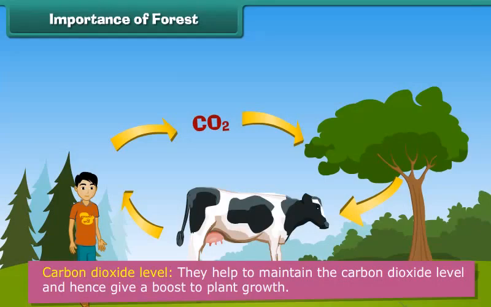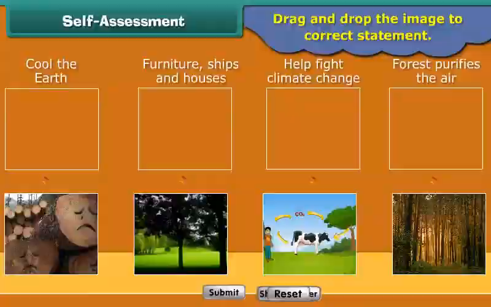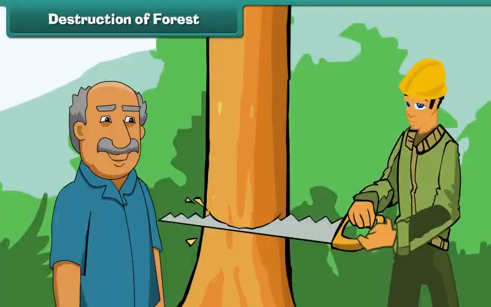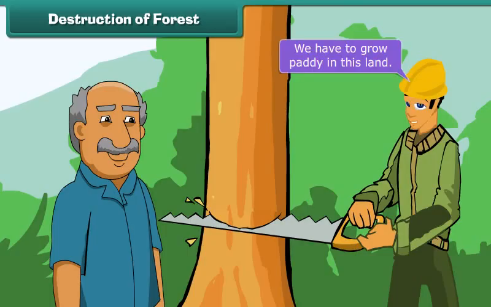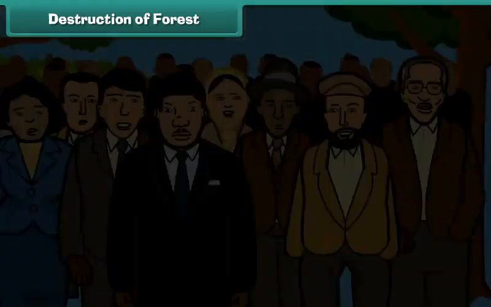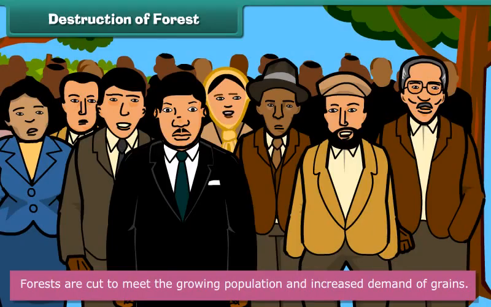Shade. By cooling the air and ground around them, the shade from the forest trees helps to cool the Earth's temperature. Cooling. Forests help in absorption of solar heat during evaporation and transpiration. Carbon dioxide level. They help to maintain the carbon dioxide level and hence give a boost to plant growth. Local climate. They help in maintaining the local climate and hence help fight climate change.